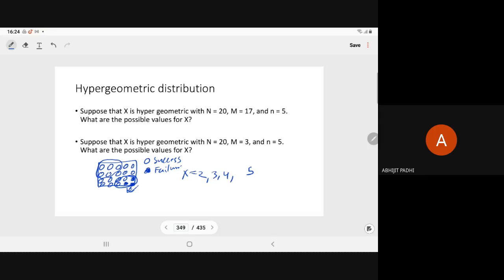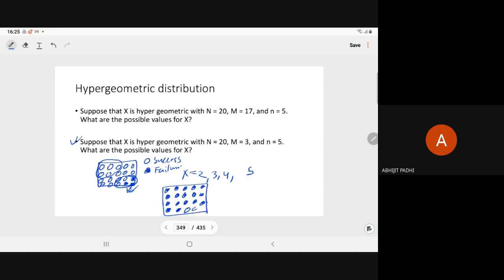Let us see another question. Suppose X is hypergeometric with N equal to 20, and we have only 3 successes.